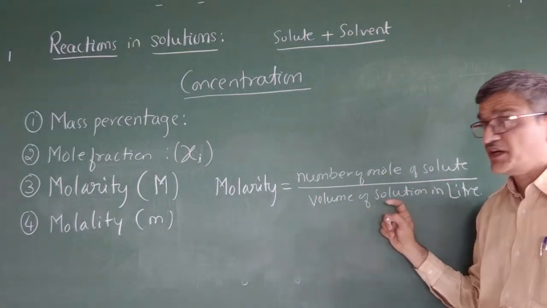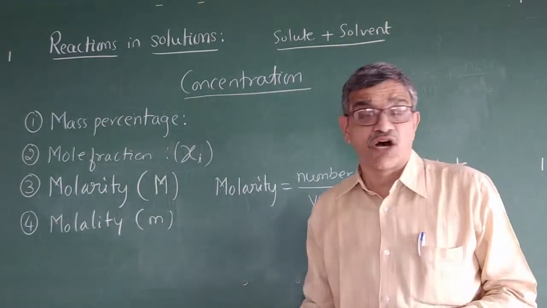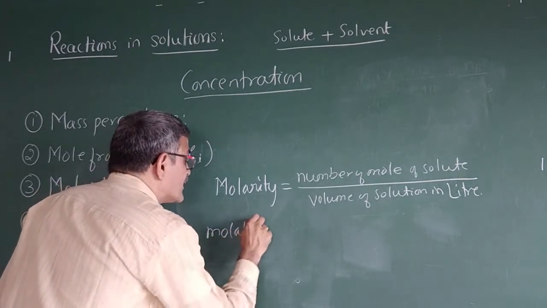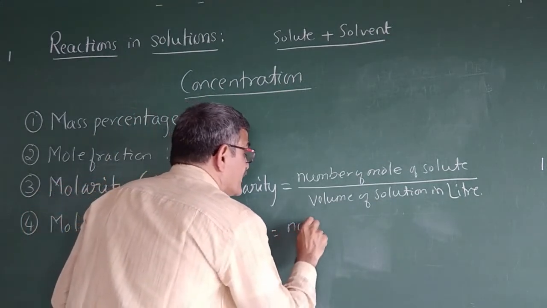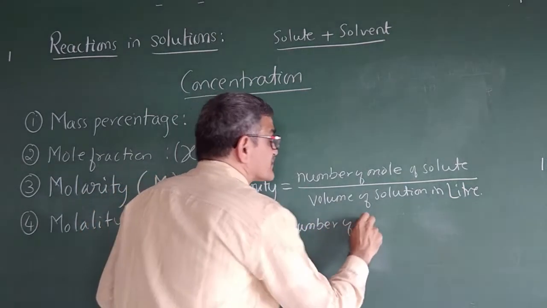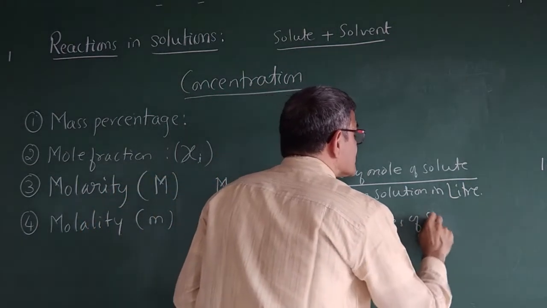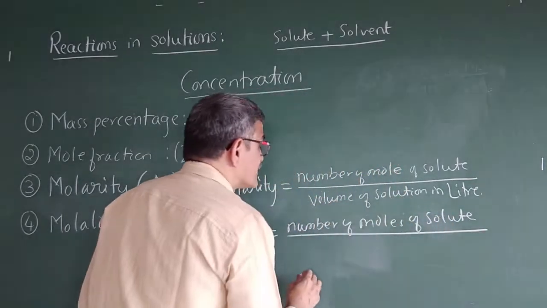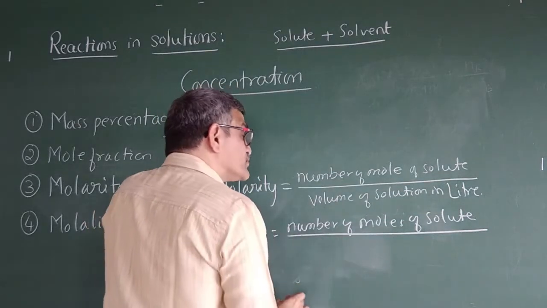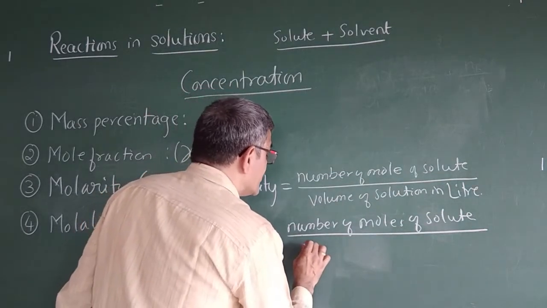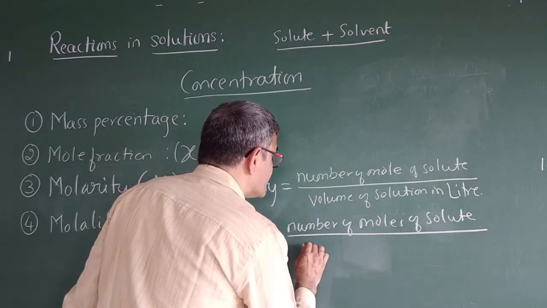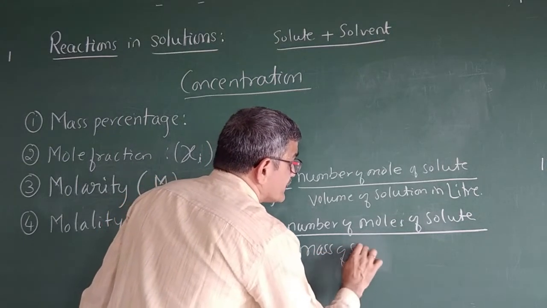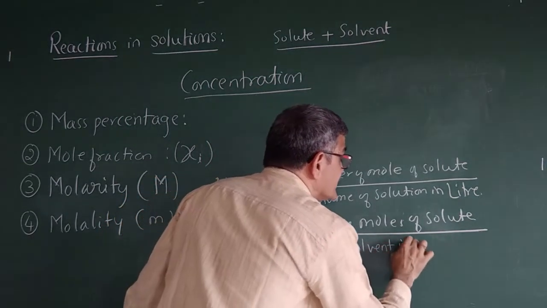Okay. When you say molality, it is solvent. So molality is equal to the number of moles of solute present in 1 kg of solvent, that is, mass of solvent in kg.